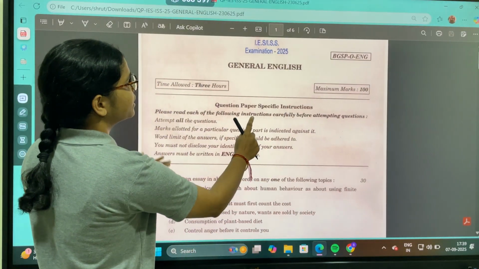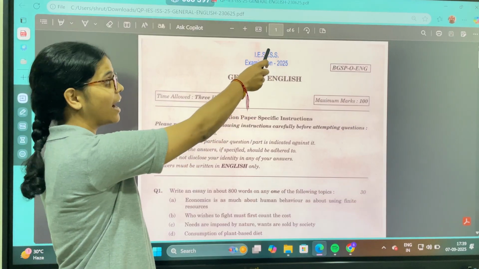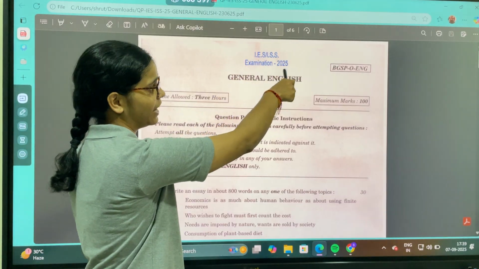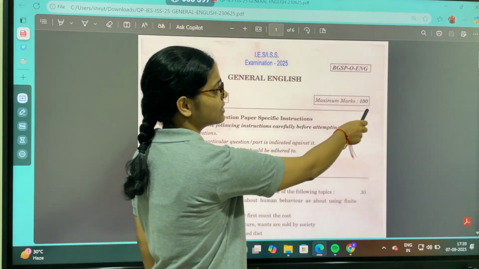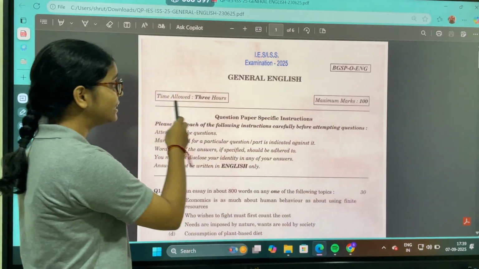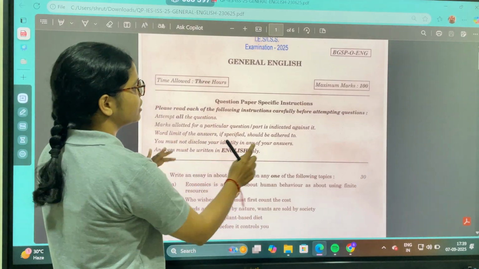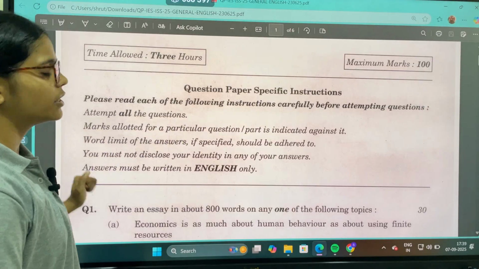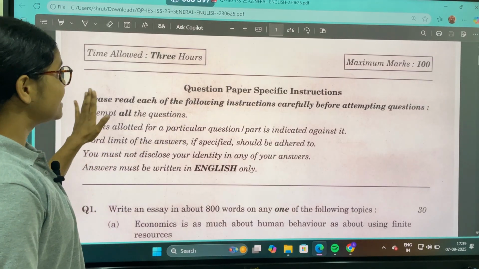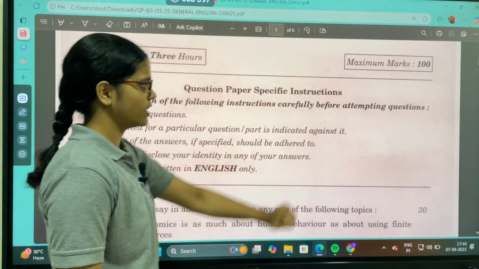Okay. So here is the question paper. As you can see, it is already mentioned IES and ISS examination 2025. It says here is the general English. Maximum marks, it says 100. Time allotted will be 3 hours, and here are the general instructions. General instructions for this question paper say: please read each of the following instructions carefully before attempting the questions.